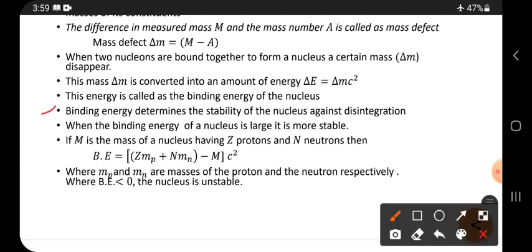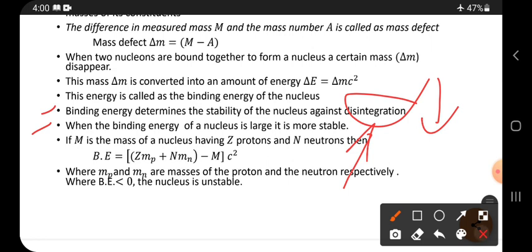Binding energy determines the stability of the nucleus against disintegration. Disintegration means decreasing the size of the nucleus or atom, that is disintegration. And here binding energy can determine the stability, so how much capacity it has, that is stability. When the binding energy of a nucleus is large, it is more stable, right? Less binding energy is less stable. More binding energy is more stable.